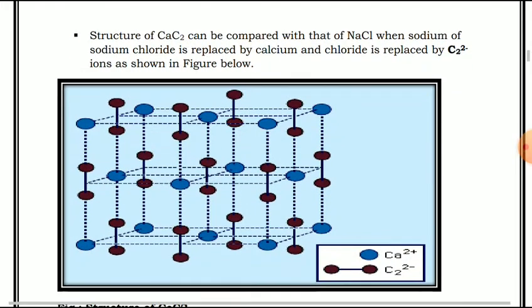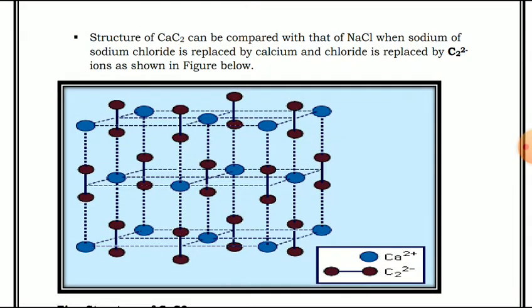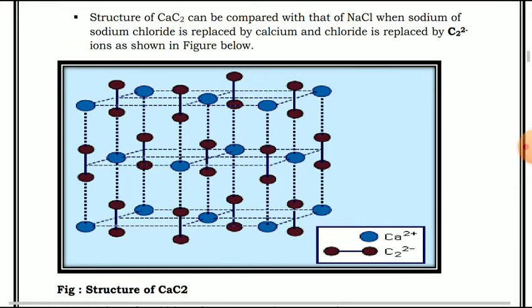See, this is the figure. This is actually the basic structure of sodium chloride. But when we replace sodium by calcium and chlorine by C2 2-, that is the carbon molecule, then we will get this type of structure. See the blue colored balls, that is calcium 2+, and the red colored two connected balls, that is the C2 2- ion. This is the structure of calcium carbide.